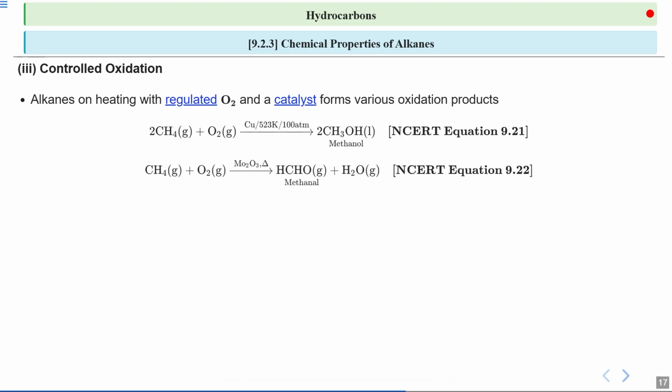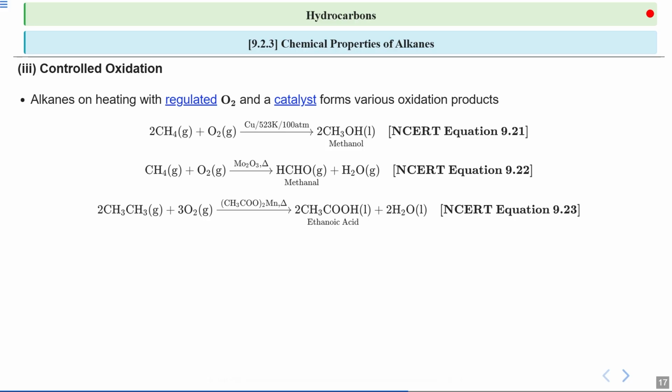In this reaction, which you are seeing later on, methane is reacting with oxygen using molybdenum trioxide as a catalyst and heat, resulting in the formation of methanal, also known as formaldehyde, along with water. Now, this is also an example of partial oxidation, where all hydrogens are not replaced by oxygen. So, you can tell that in controlled oxidation, we do partial oxidation.